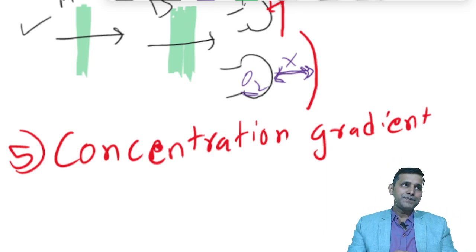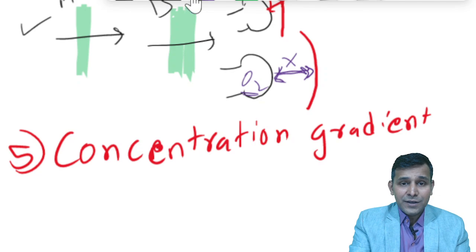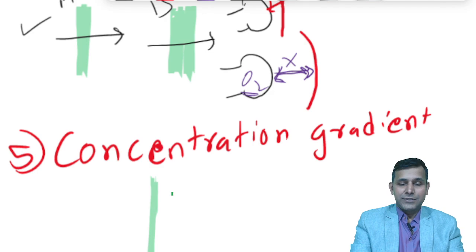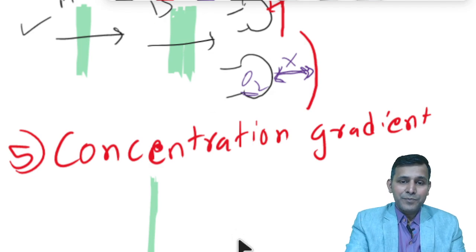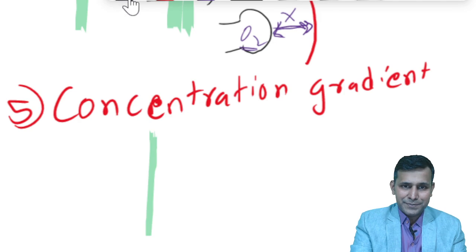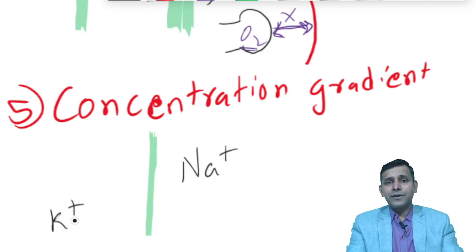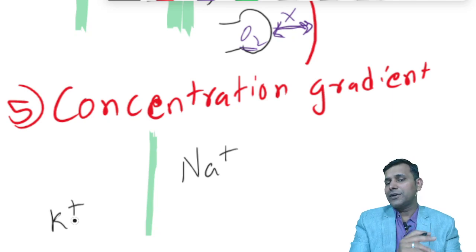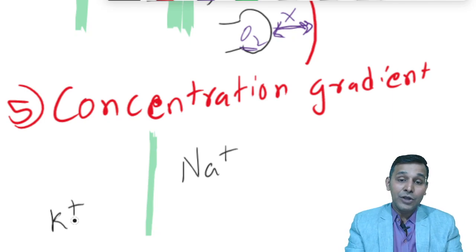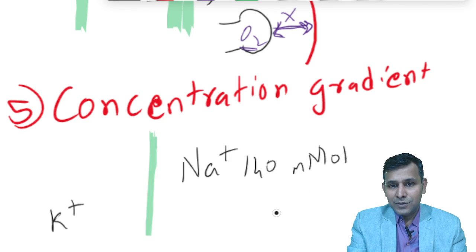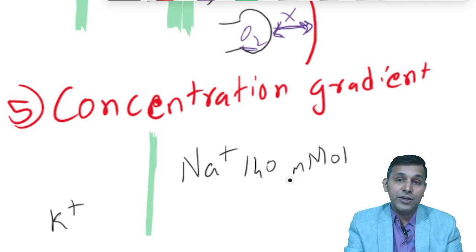See, we have substances across the cell membrane. Say sodium ion. Now sodium ion is more in the ECF and potassium ion is more in the ICF. But just more or less is not a sufficient explanation here. Sodium ion is generally 140 millimoles per liter concentration.